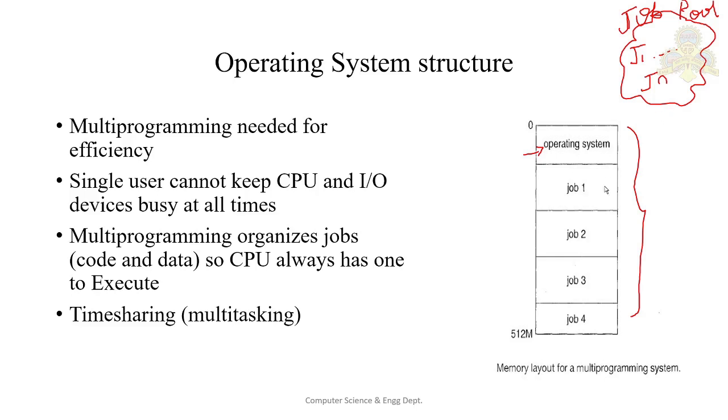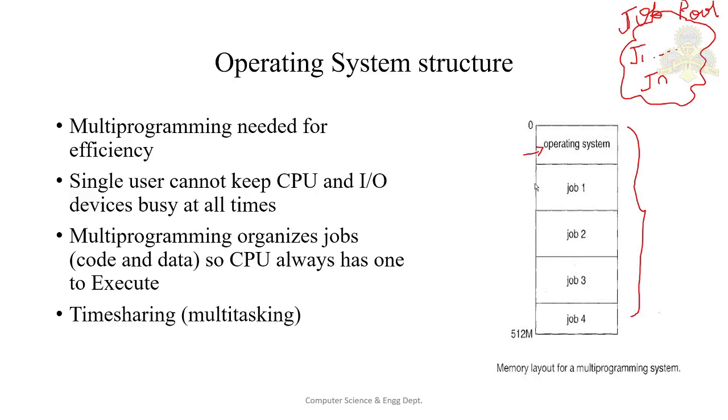Say for example, your operating system is executing job 1 and it needs some IO operation to be performed. In the meantime, your operating system cannot simply wait till this IO operation is completed, because your CPU would be idle at that time. So what your operating system does is it switches to the next job in the main memory and starts executing that job. Whenever a job needs to wait, the CPU switches to another job.